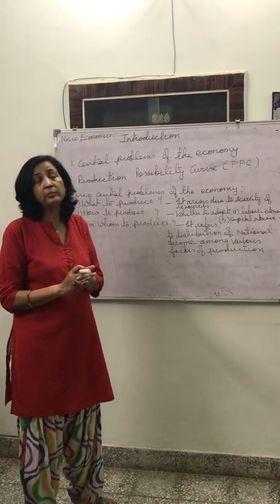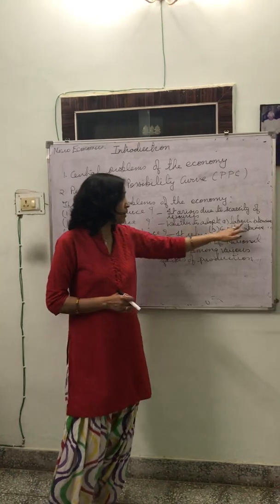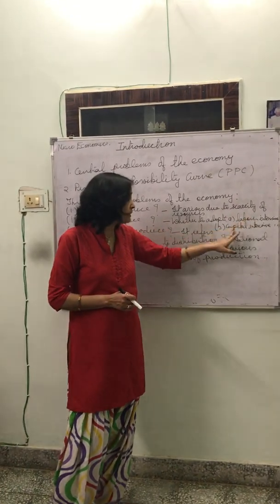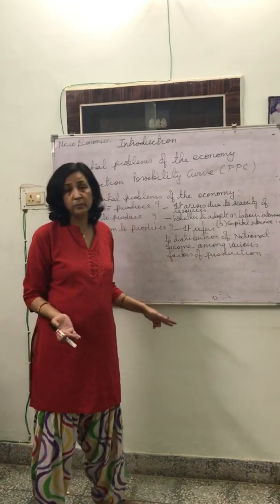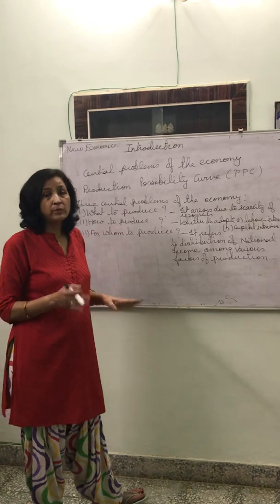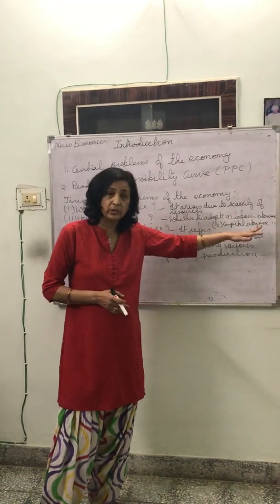So that is why in developing economies the producers prefer to adopt labor intensive technology, whereas in case of developed economies capital is cheaper than labor, so the producers prefer to adopt capital intensive technology.